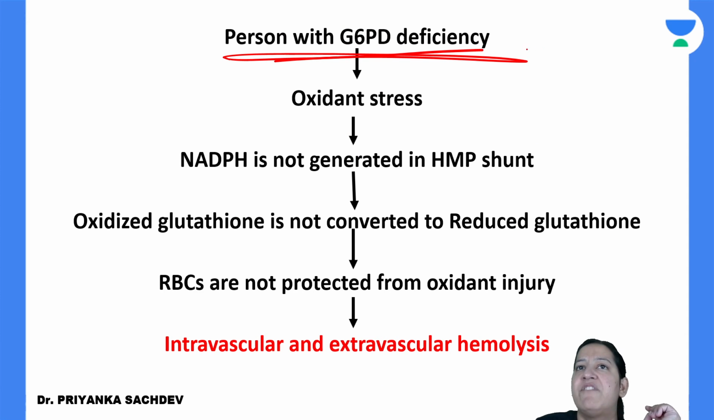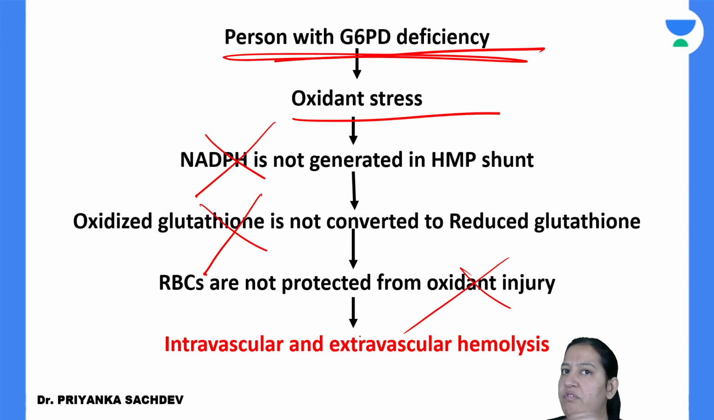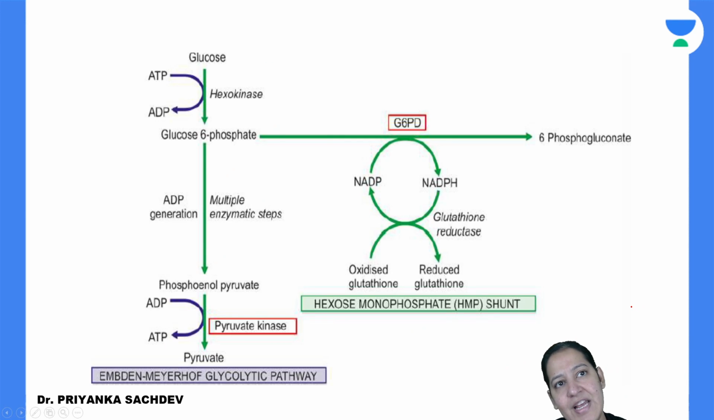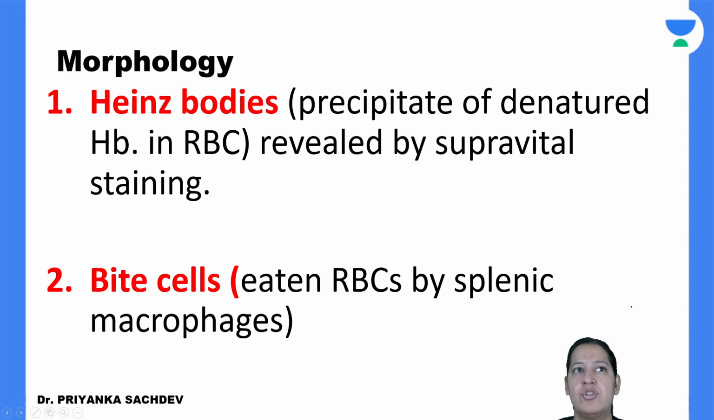But if G6PD deficiency is there and oxidative stress is there, NADPH is not formed. So glutathione will not function. So H2O2 will not get converted into water, and H2O2 will lead to hemolysis. So it will lead to hemolytic anemia. Have you got it? Hemolytic anemia. That will lead to hemolytic anemia.